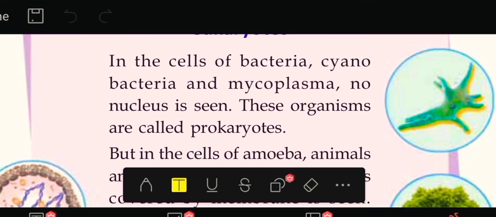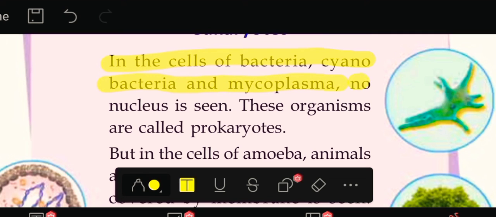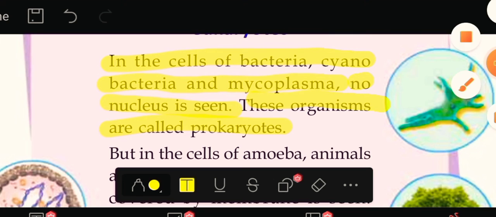Okay, first we are going to study about prokaryotes. In the cells of bacteria, cyanobacteria and mycoplasma, no nucleus is seen. These organisms are called prokaryotes. What is meant by prokaryotes?